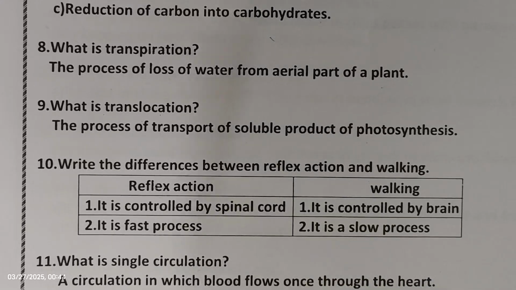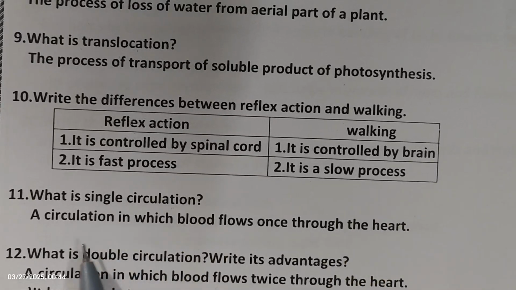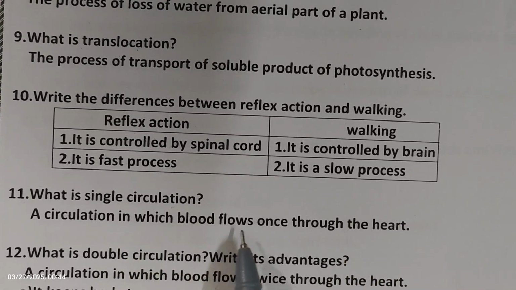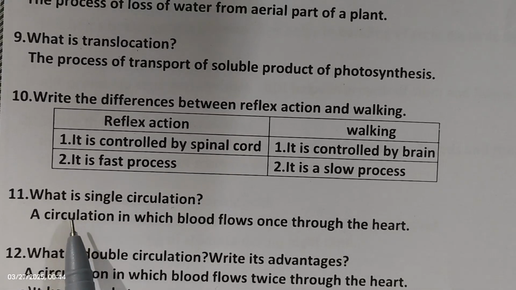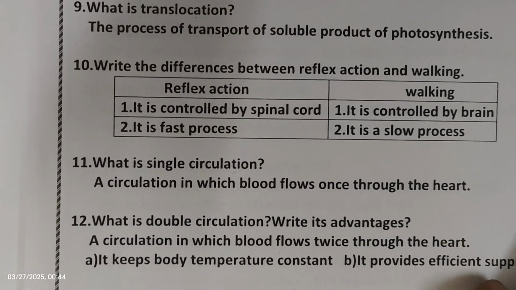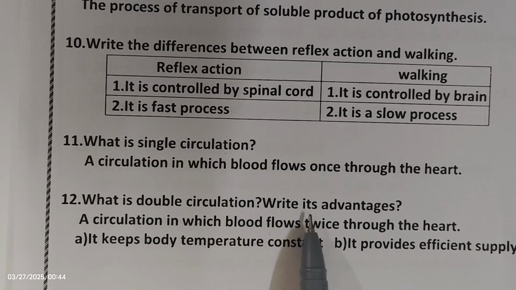The next question, what is single circulation? Single circulation means the blood flows once through the heart. Single means only one time. So the circulation in which the blood flows only once through the heart is single circulation. Then, what is double circulation? Write its advantages.